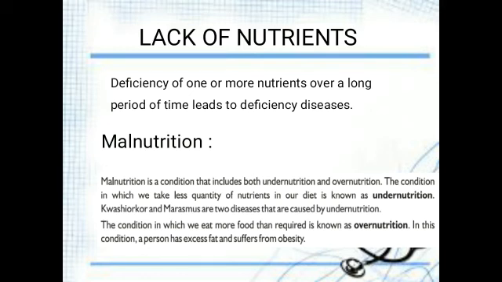The next term we discussed is malnutrition. Malnutrition is categorized as undernutrition and overnutrition. Undernutrition means some of the nutrition may not be sufficient for our body. The diseases are Kwashiorkor and marasmus. Overnutrition means we consume a particular nutrient in very large amounts. For example, if we consume more fat, it leads to obesity. Okay, this is about malnutrition.